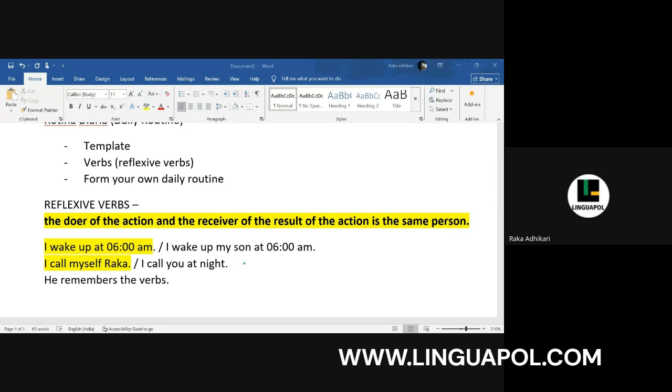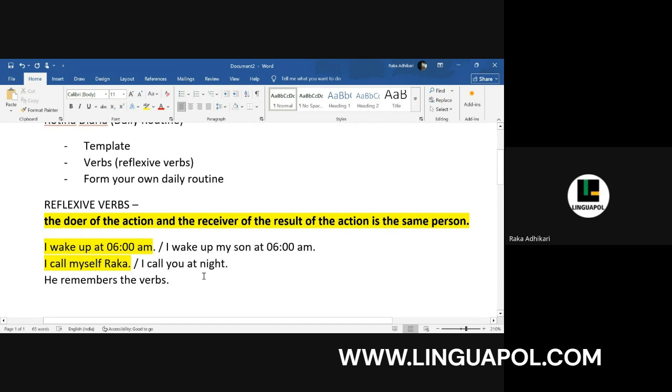Now, who is taking the action of remembering? That is he. Now, who is actually remembering at the end of the action? That is also he. Okay? The one who does the action of remembering is the same one on whom the effect falls. So this is a reflexive verb. It can be used with any subject. It can be I, you, he, she, we, they, anything. It can be any person. So first of all, this is the concept of reflexive verbs.